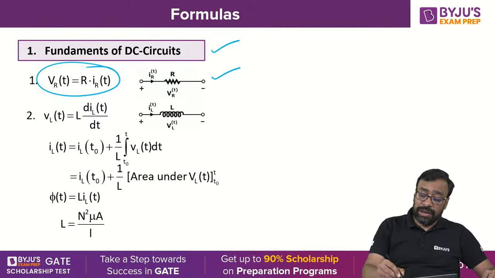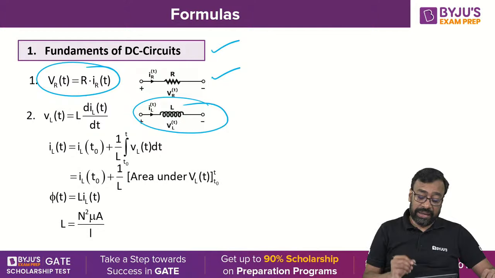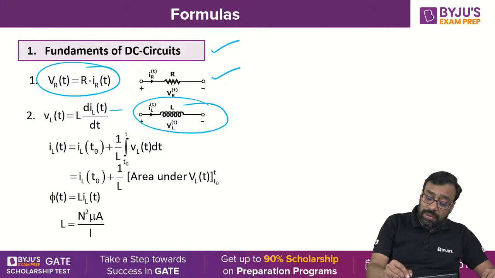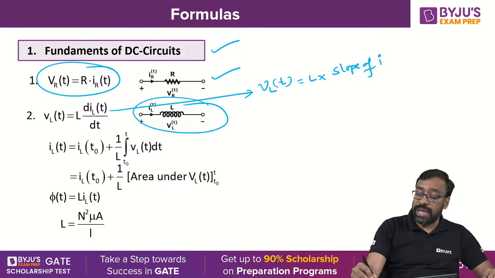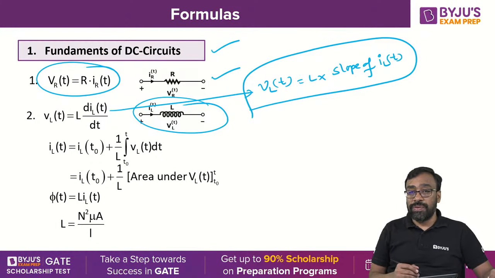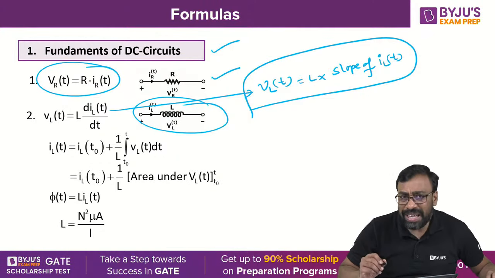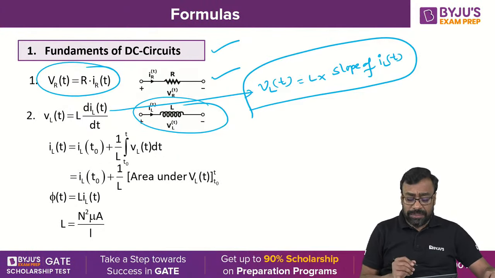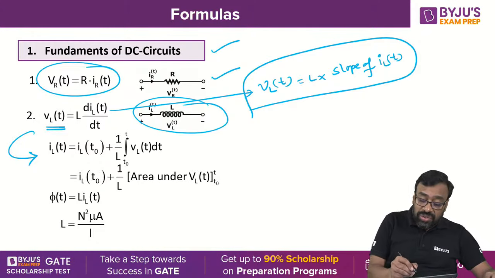Okay. And similarly, for the case of the inductor, VL(t) is equal to L into dIL(t)/dt. So we can also write it as VL(t) is equal to L into the slope of IL(t). Sometimes a straight line is given. You can simply find the slope of it, and you will get dIL(t)/dt. If you multiply dIL(t)/dt by L, then you will be getting what? VL(t).